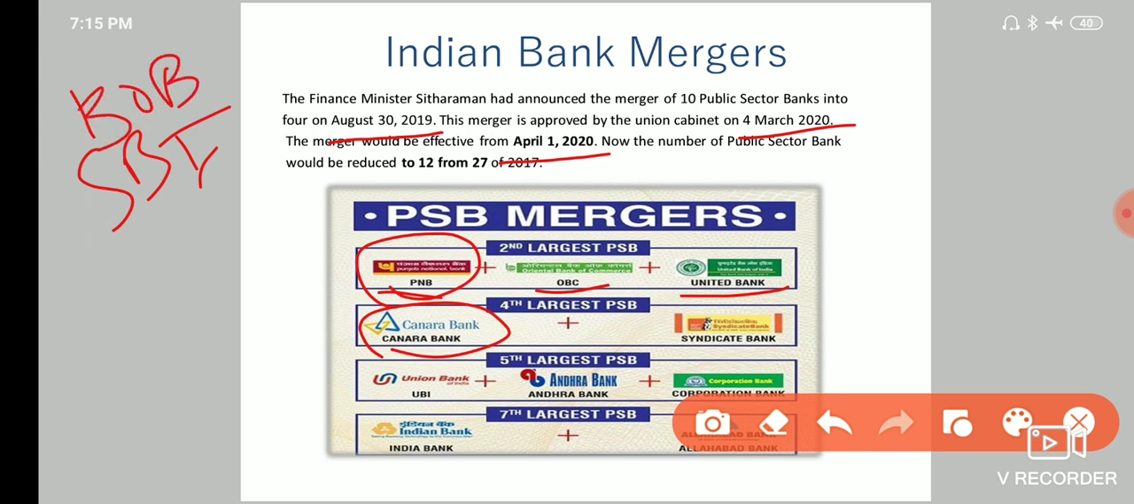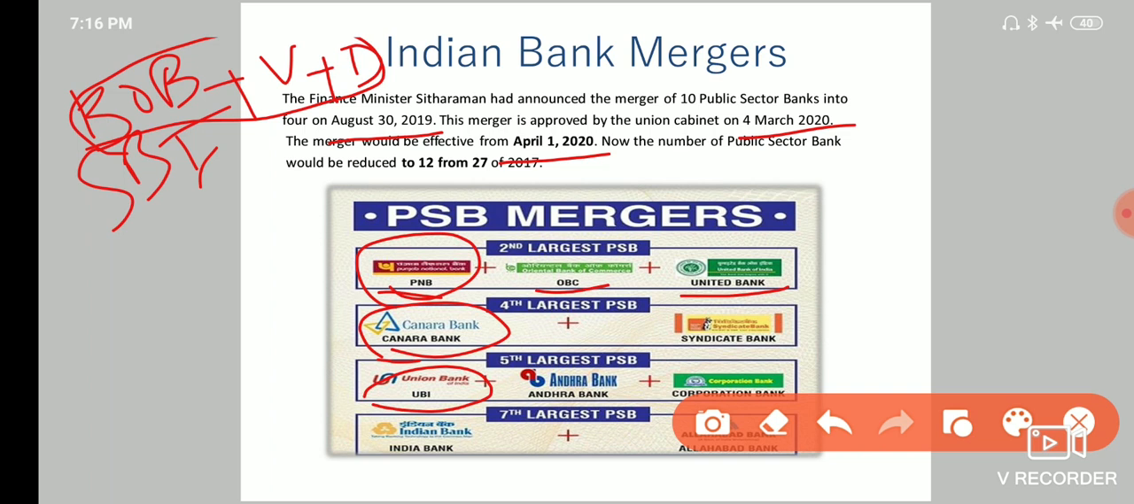Third largest is Bank of Baroda after its merger with Vijaya Bank and Dena Bank. So Baroda Bank was merged with Vijaya and Dena. So after this merger, Baroda Bank became the third largest public sector bank in India. And the fourth largest, as we can see here, is Canara Bank after its merger with Syndicate Bank. And the fifth largest bank is Union Bank of India after amalgamating with Andhra Bank and Corporation Bank. So Andhra Bank and Corporation Bank were merged to form Union Bank of India. These three banks were merged, which became the fifth largest public sector bank.